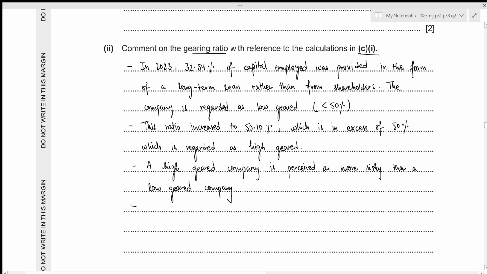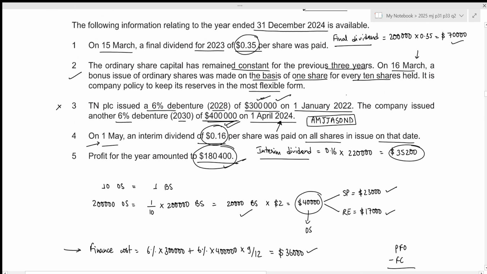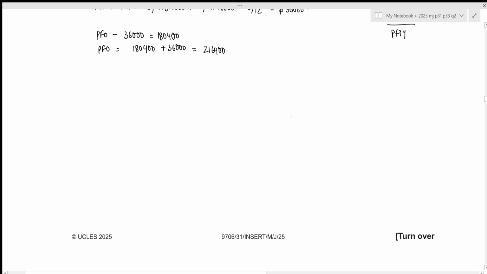And in this case, the first debenture was issued in the year 2022 and the second debenture was issued in the year 2024. Right now, we have 50.1% of gearing. So our company, TNPLC, may have difficulty to borrow further funds in the future. Let's write it down.